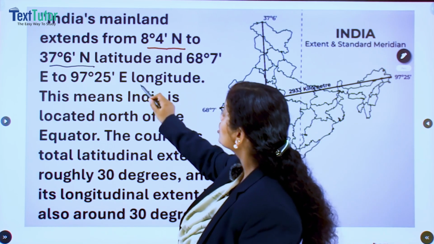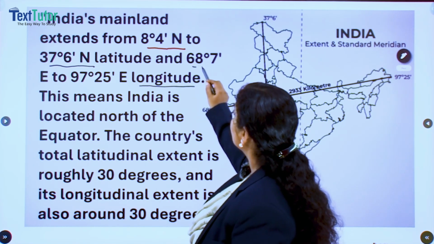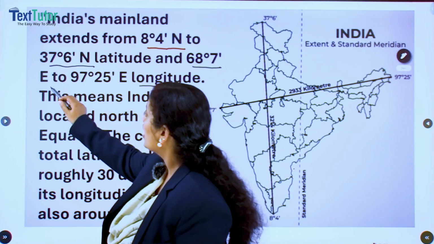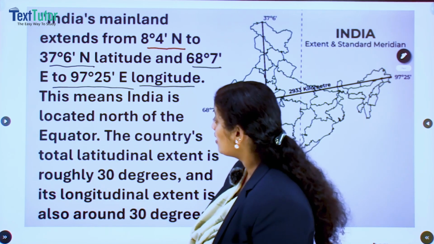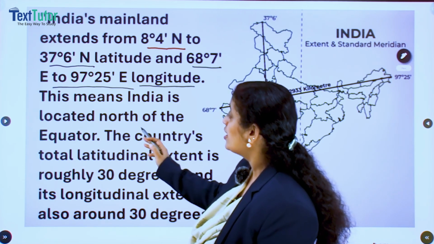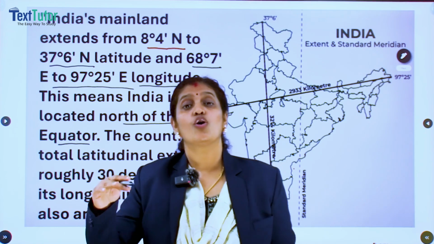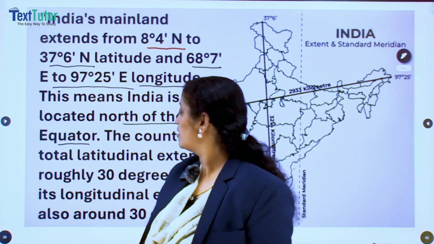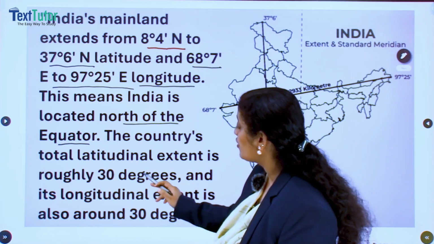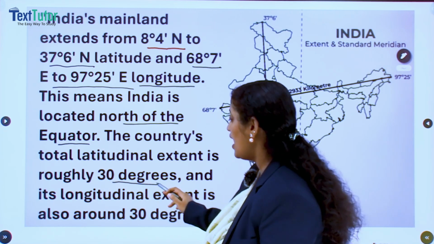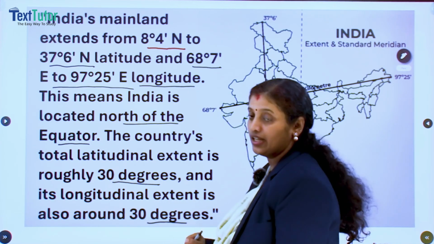And the longitudinal extent, how much is the longitudinal extent? 68 degree 7 minutes east to 97 degree 25 minutes east, which means that India is located north of the equator. Where is India located? To the north of the equator. Then the country's total latitudinal extent is roughly 30 degrees and its longitudinal extent is also around 30 degrees.